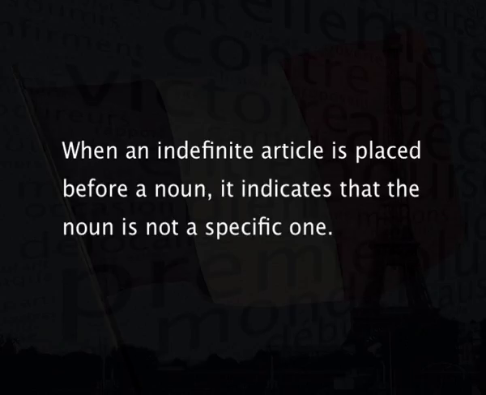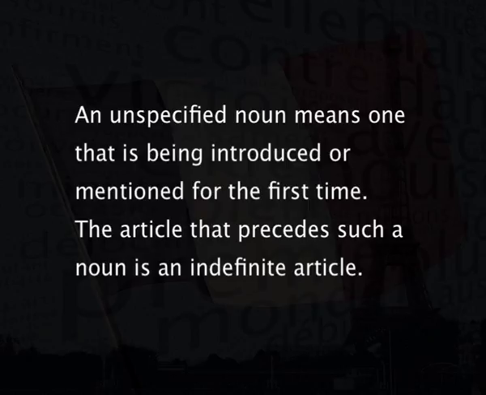When an indefinite article is placed before a noun, it indicates that the noun is not a specific one. An unspecified noun means one that is being introduced or mentioned for the first time. The article that precedes such a noun is an indefinite article.